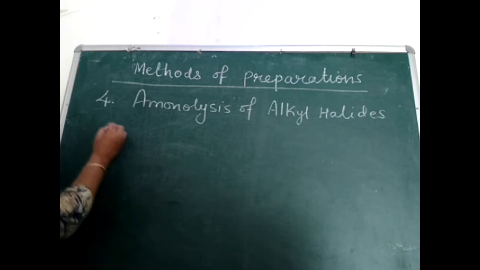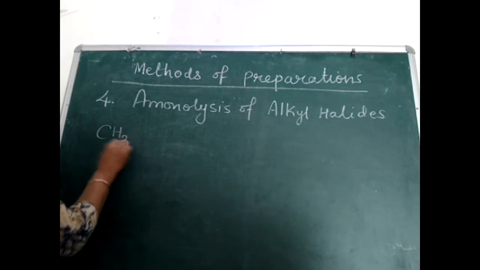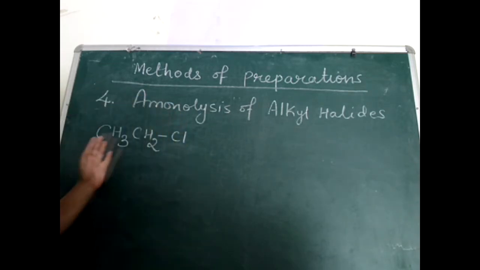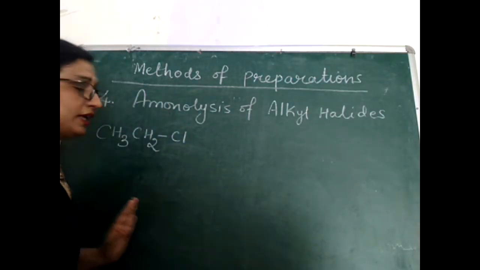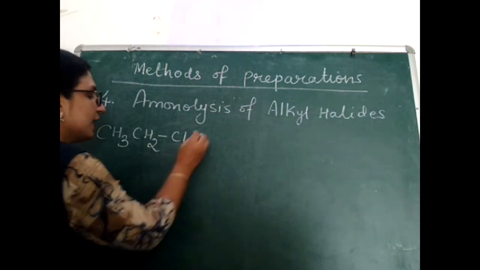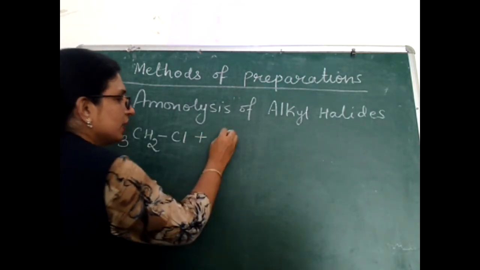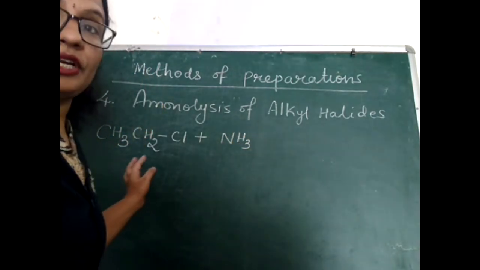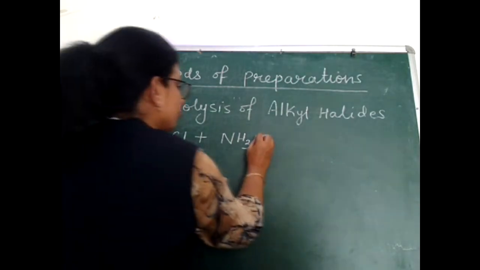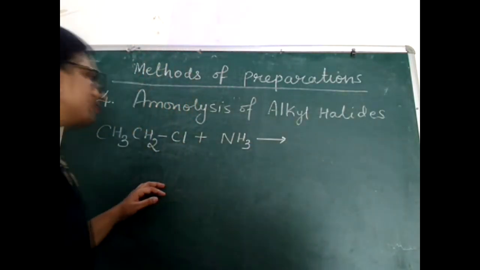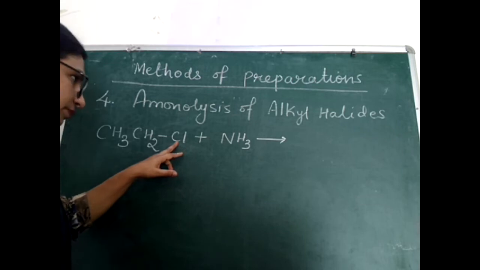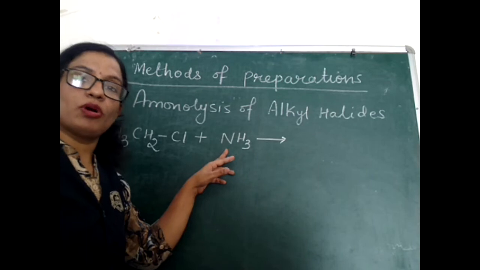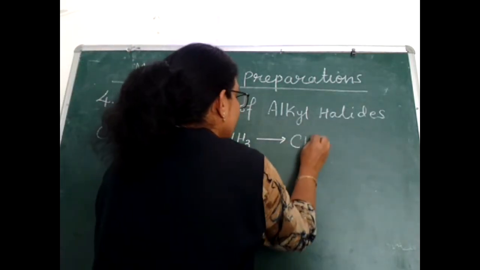Let's see the reaction. When any alkyl halide, for example, here in the equation I am taking ethyl chloride, here it can be any alkyl halide, is treated with ethanolic solution of ammonia, just see here, this halogen atom in the alkyl halide will be replaced by the NH2 group of ammonia, and see what we are getting here?